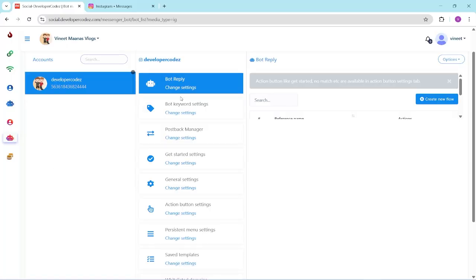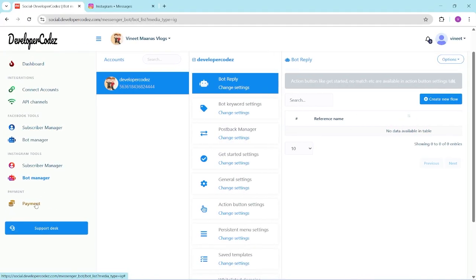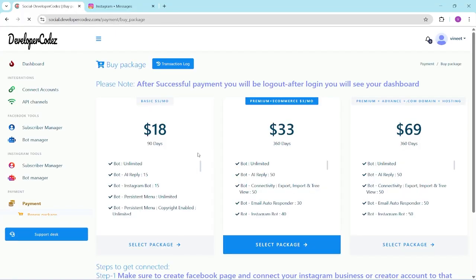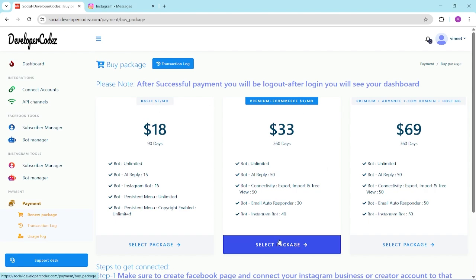This is the trial version where I am having the bot, but before this I will renew my package. You have options of 90 days, $18, which is $5 per month, and $3 per month, which is $33. I will select the package, and after payment the whole dashboard will be unlocked.